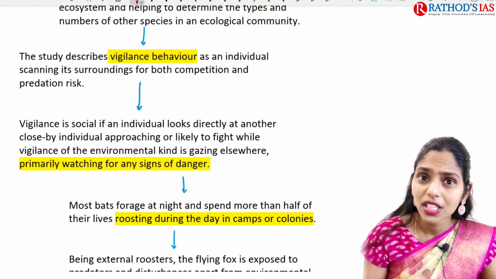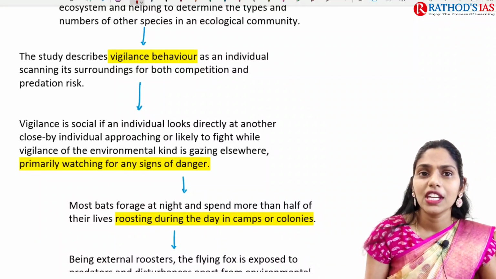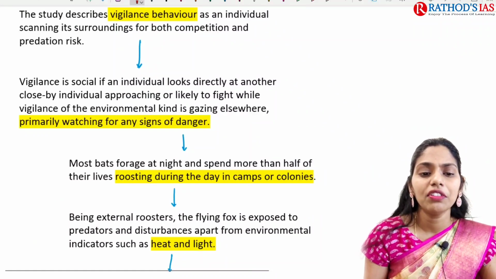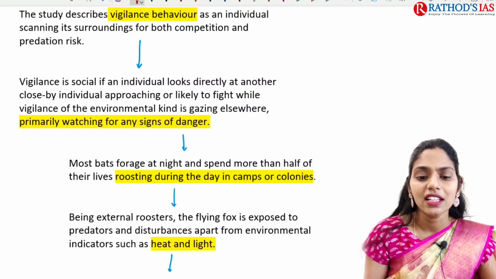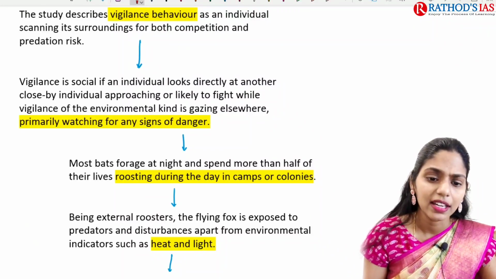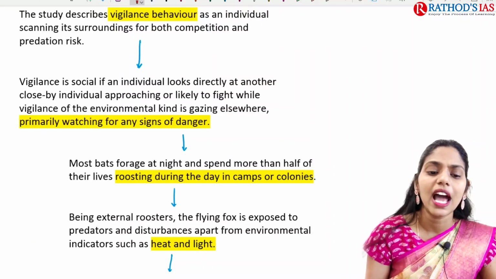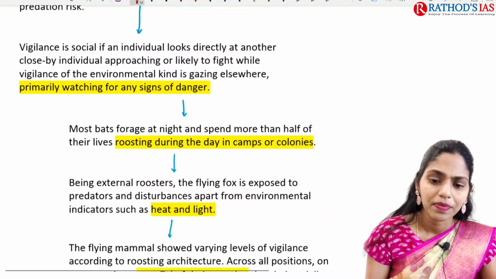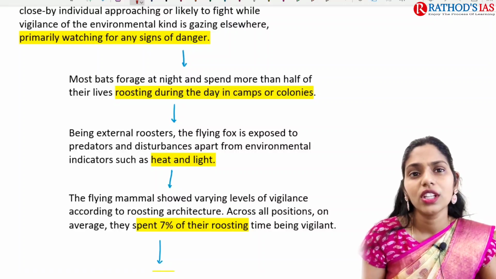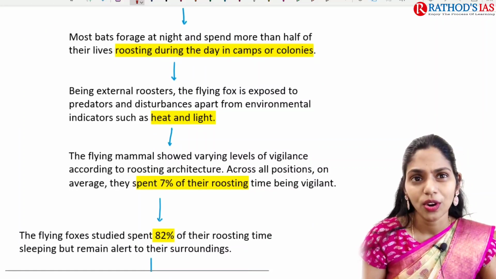In this vigilance, they scan the surroundings for competition or predation risk. Most bats forage at night and spend more than half of their lives roosting. During this roosting, they check whether there is any threat or not, so they can stay or not.